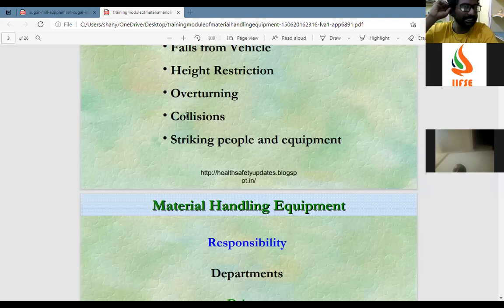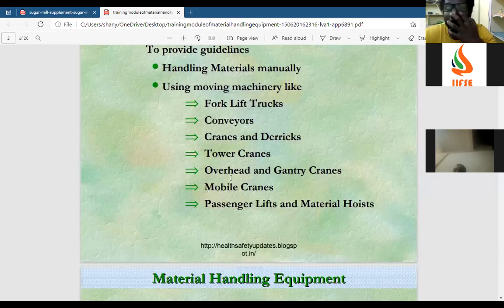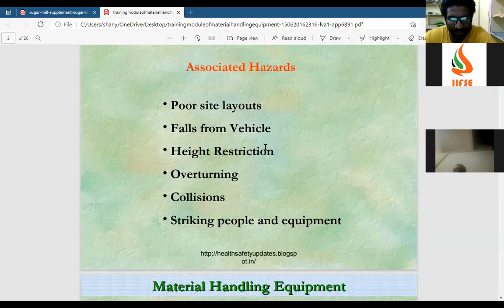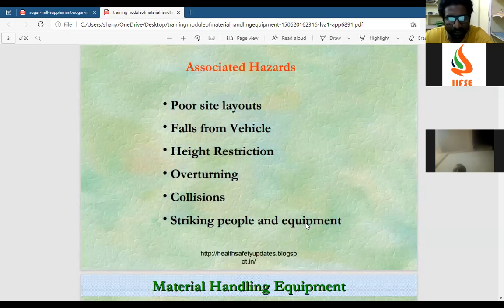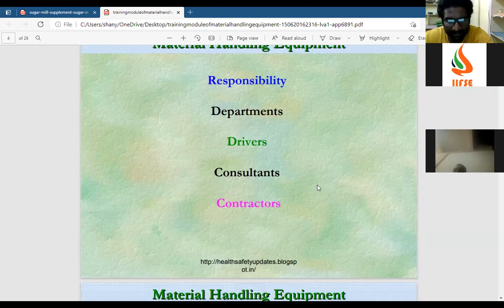In other industries like HPCL, where the expansion is now going on, they are building columns. Most of the cranes used there are tower cranes. Overhead and gantry cranes are the cranes I've shown now. Tower cranes are handled in other companies for construction industries. Mobile cranes are like JCBs; everything comes under mobile cranes. These are the common hazards associated with all the cranes: striking people and equipment. So my responsibility, department drivers, consultant contractors, this simple thing.